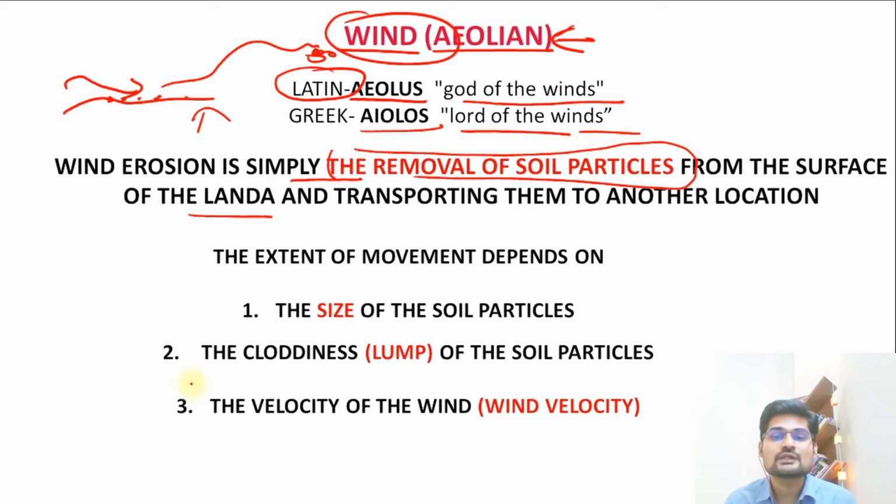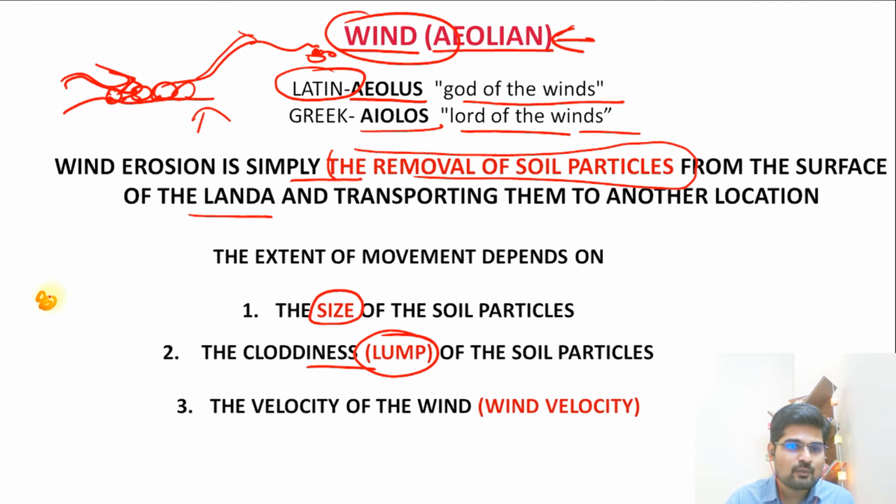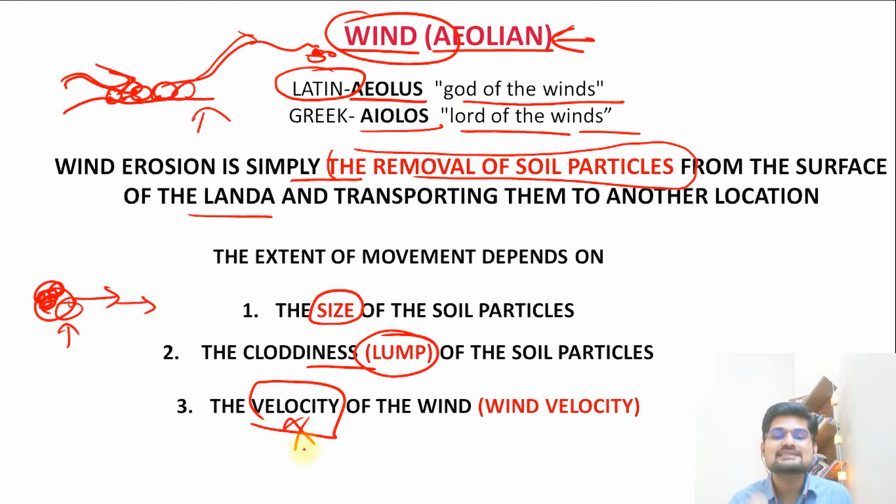What is important to remember here is that this kind of erosion by wind depends upon certain factors. So what are those factors? First is the size of these soil particles. If these are larger soil particles, wind will not be able to carry them further unless it is very heavy or very fast in nature. The second is the cloddiness, which is the lumping factor. If soil is in the form of lumps, then it is heavier, so wind will not be able to carry it. So the size and the lump factor become important. And the third important factor is the velocity of the wind.